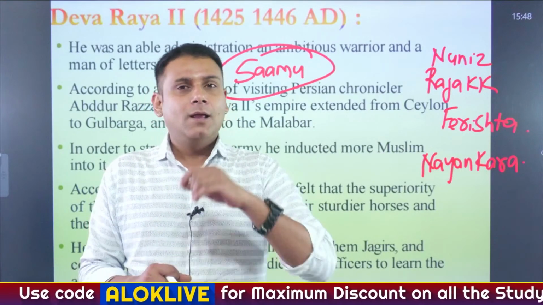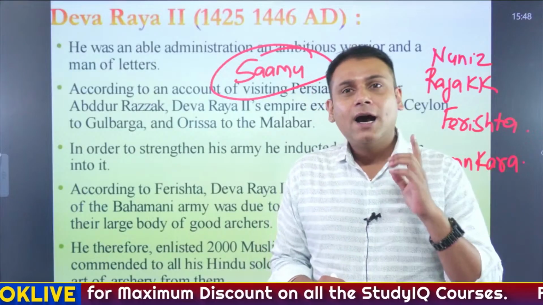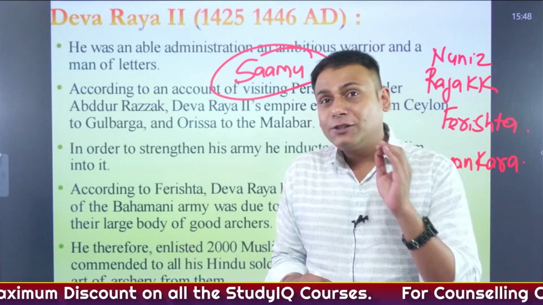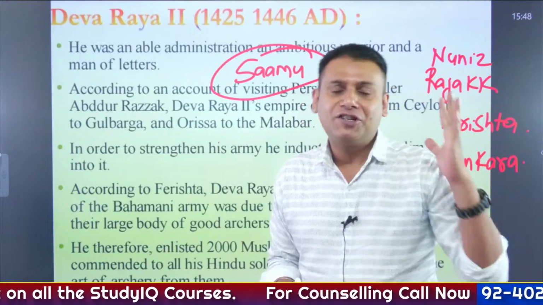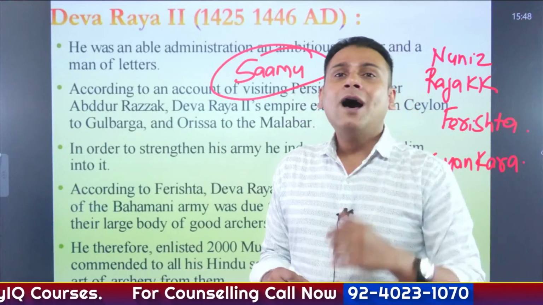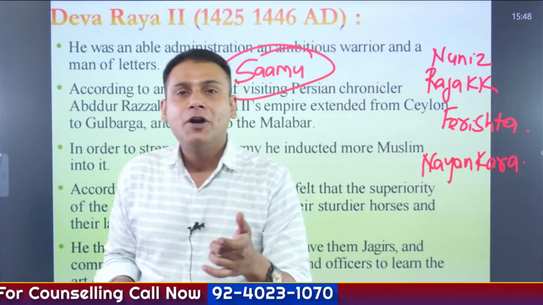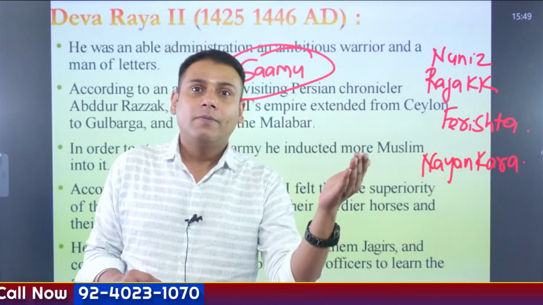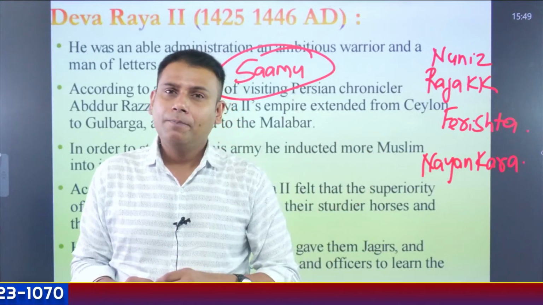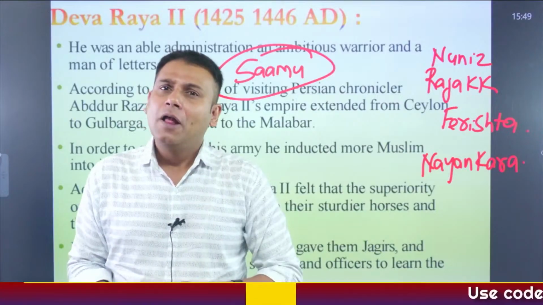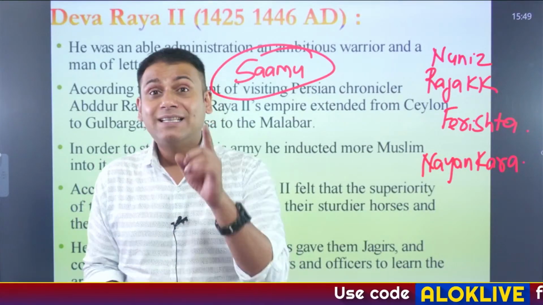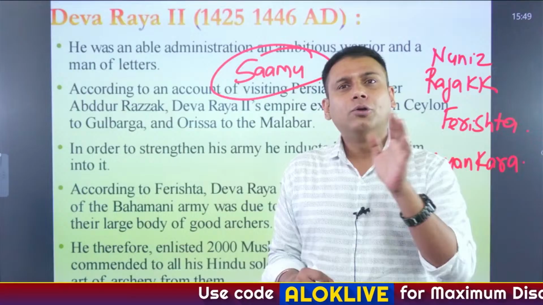Now, what is the Nayankara system? As I've told you at the start of this session, the Nayankara system is somewhat similar to feudalism that was prevalent in Europe and the Iqta system initiated by slave dynasty ruler Iltutmish.